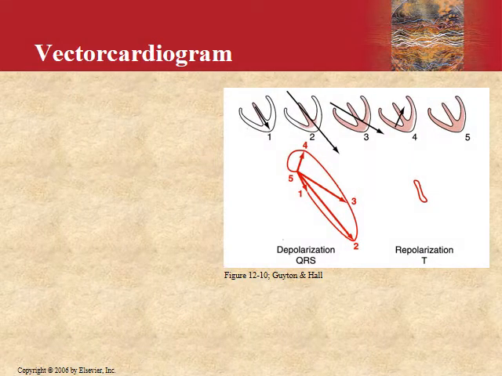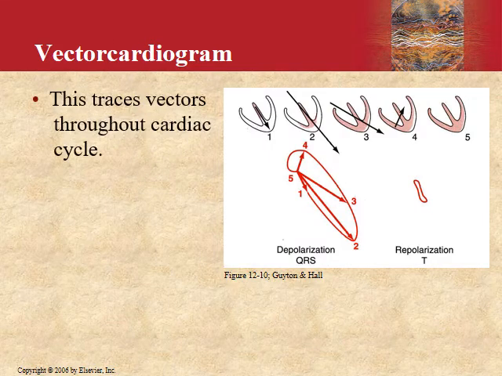The vector cardiogram is shown in this picture. By now we know that the vector of current flow through the heart changes rapidly as the impulse spreads through the myocardium, and this is in two aspects. The length of the vector, you can see here 1, 2, 3, 4, 5. 5 is the reference point where it is fully depolarized, and you can see the direction of the vectors as well. So two aspects: first, the vector either increases or decreases in length, and then it changes its direction as the direction of the electric potential from the heart changes.